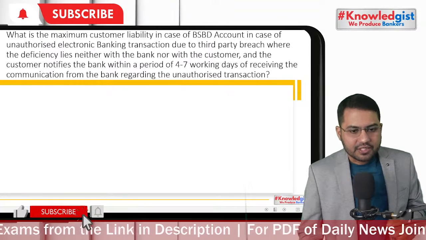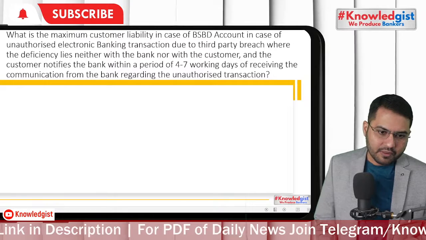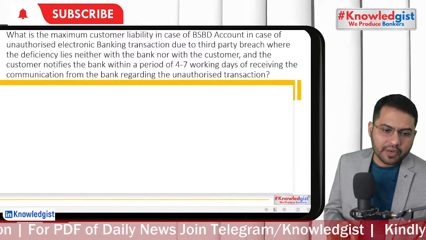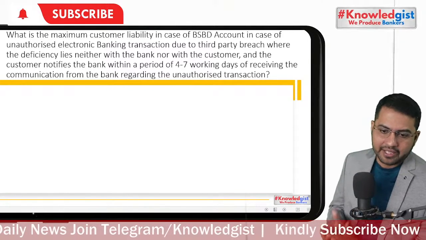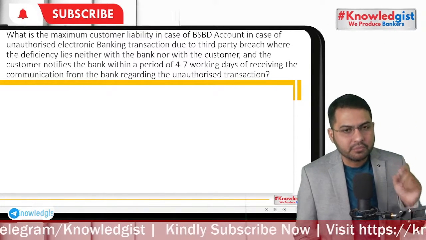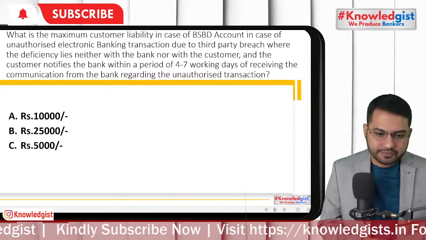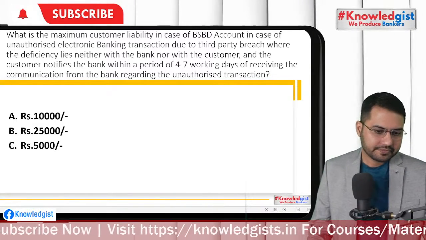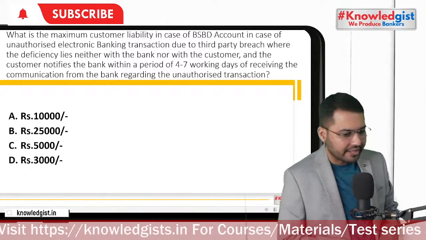Okay? Now, in the same case, if it is a BSBD account, where the third party breach is done, where the deficiency lies neither with the bank nor with the customer, and the customer notifies the bank within 4 to 7 days, what is the maximum customer liability? 10,000, 25,000, 5,000, 3,000.